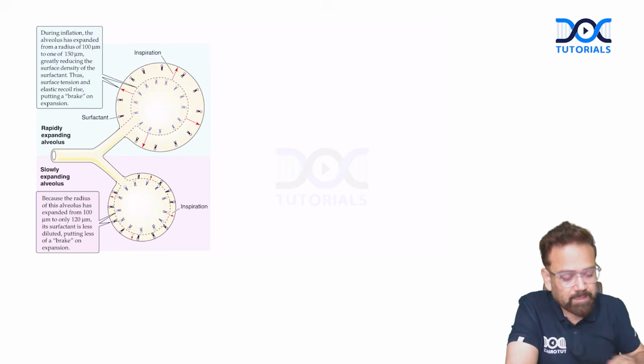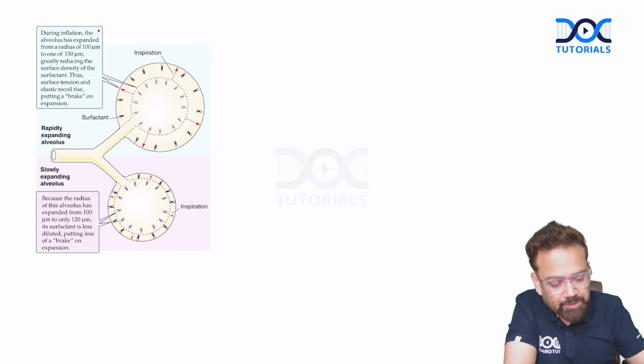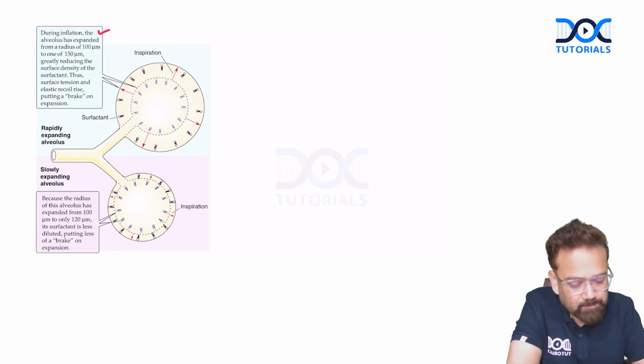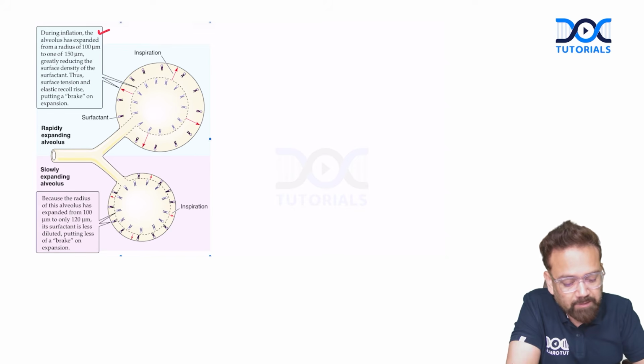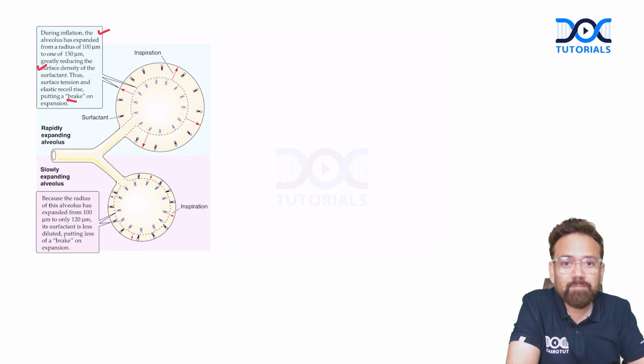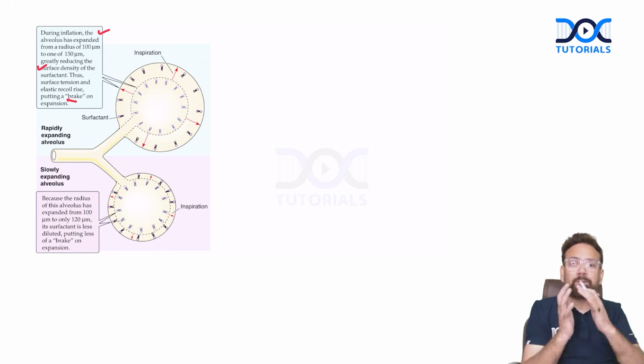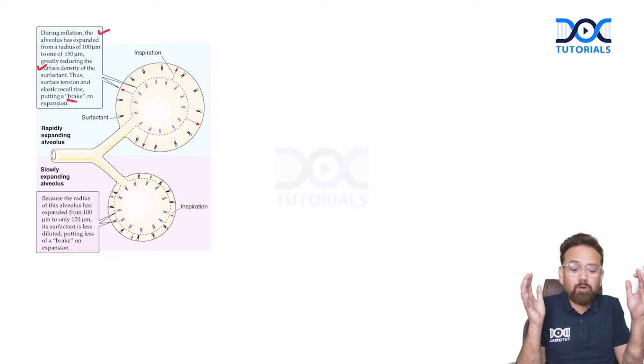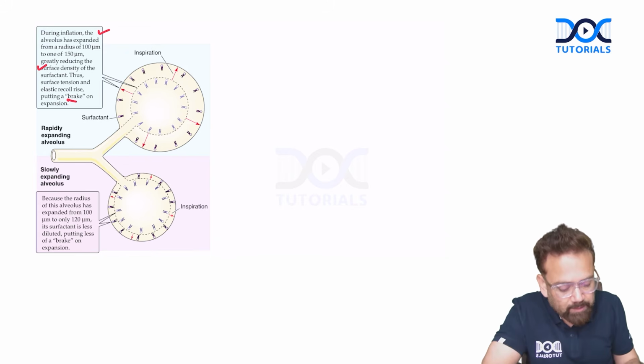We can see from this diagram. During inflation, the alveolus has expanded from radius this to this, greatly reducing the surface density of surfactant. Thus, surface tension and elastic recoil will rise, putting a brake on expansion. So after a certain time, it has to stop. On the other hand, during expiration, the radius of the alveolus has expanded from 100 to only 120, its surfactant is less diluted, putting less brake on the expansion.